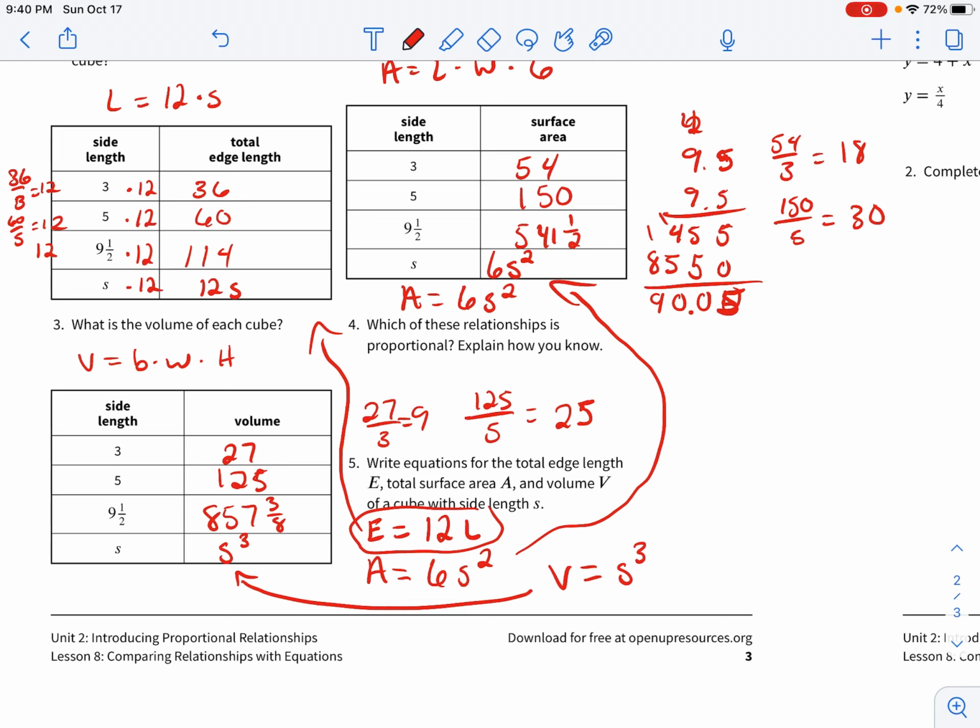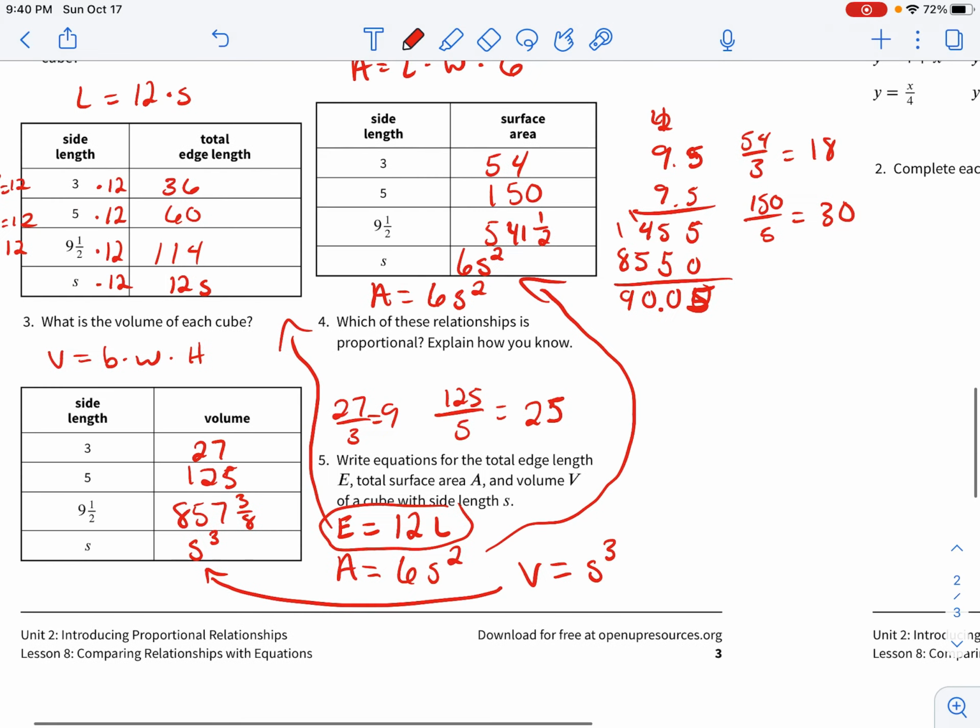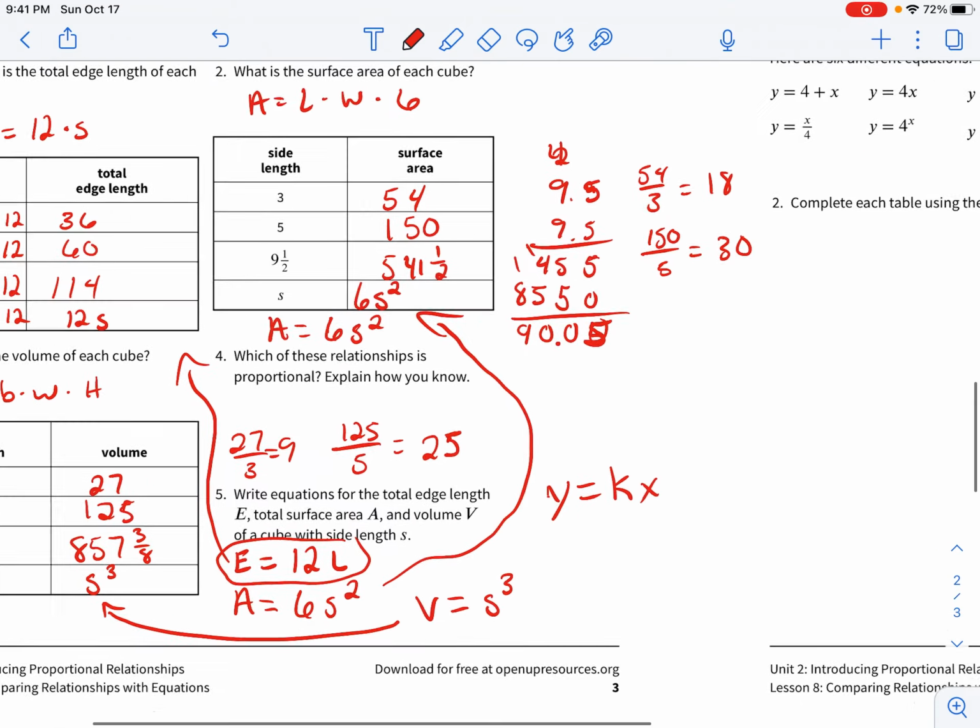So that'd be like x to the 3rd power. So note that when we're looking at if an equation is proportional, an equation that is proportional follows this formula, y equals k times x, where k is your constant of proportionality, and x is your input, y is your output.